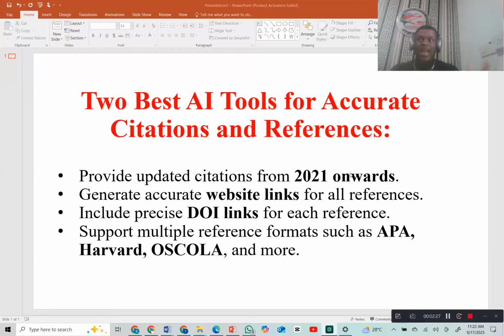There are so many AI tools out there. The tools I'm going to list for you are just my own preference. There are still a lot of tools you can use to generate accurate citations and references. The two tools I'm picking for you are just the ones I consider the best and a lot cheaper.